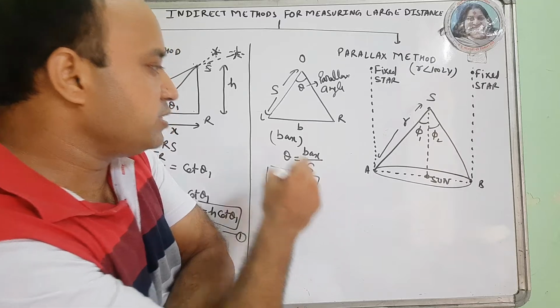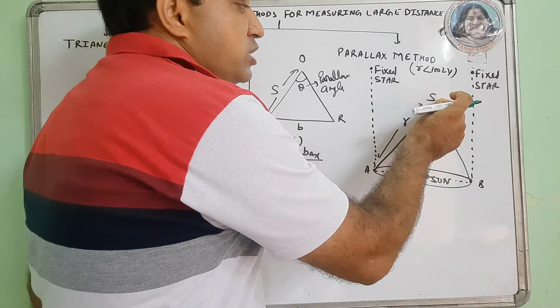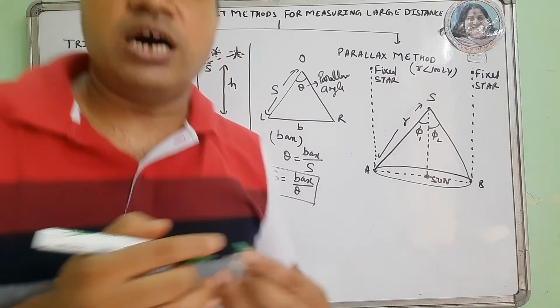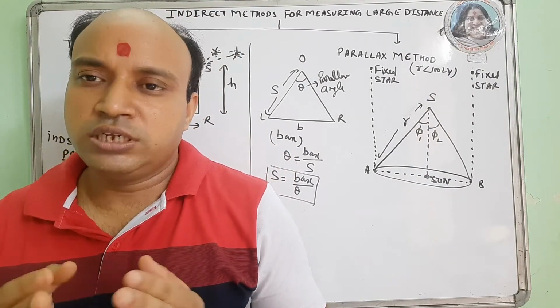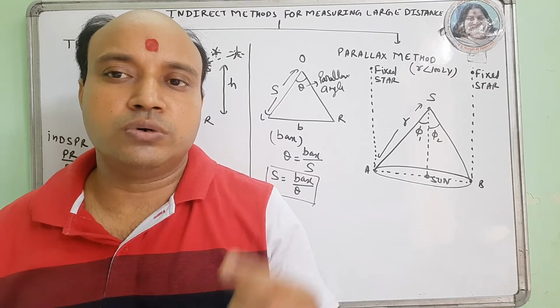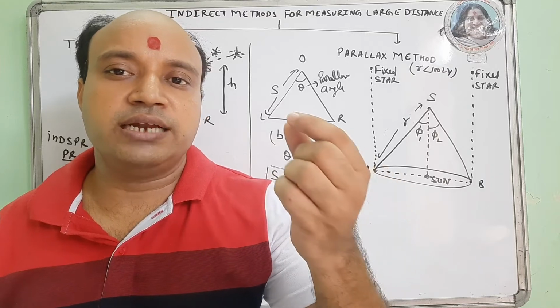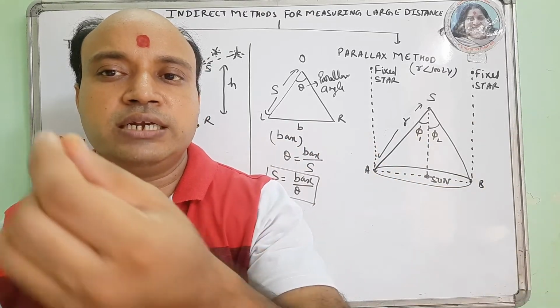This method is applied for measurement of the distance of a star from Earth. Since you know that Earth is revolving around the sun, we can take the sun at the center and Earth rotating around that sun.